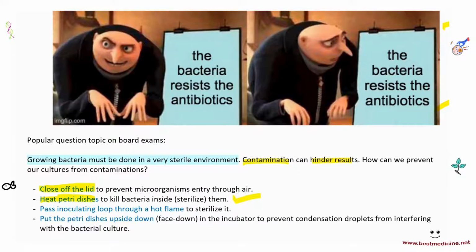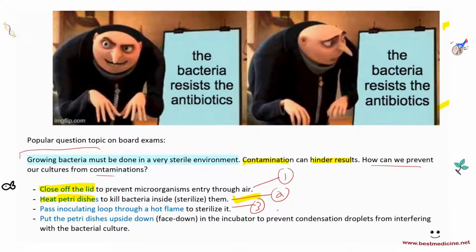So again, sterilize the inoculating loop. Put the Petri dishes upside down in the incubator to prevent condensation droplets from interfering with the bacterial culture. I think I would go with this answer first, then this answer second, and this answer third. Usually you would be asked to give maybe 1 or 2 reasons or methods to prevent contamination.